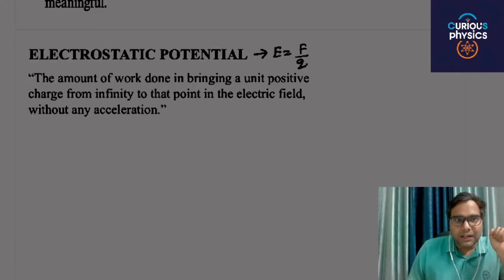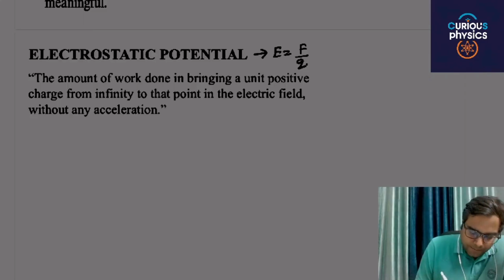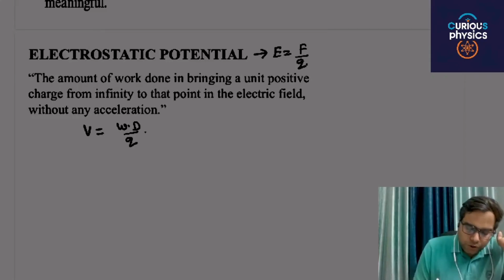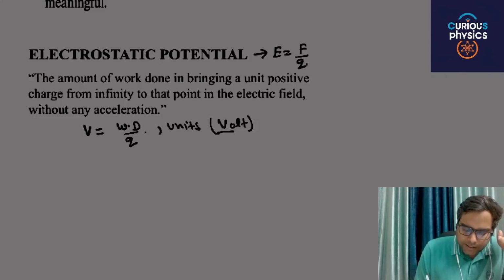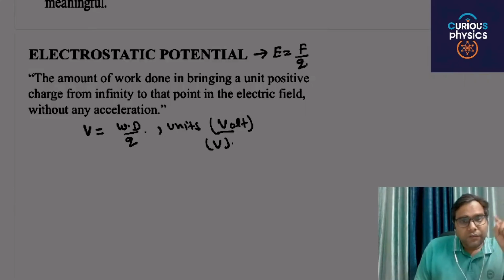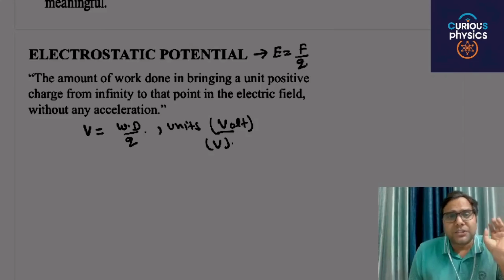Similarly, electrostatic potential is defined as work done per unit charge, denoted by V. This is the basic formula. The unit is volt. It is simple, but the conceptual clarity is what matters. Also, work done is the change in potential energy.